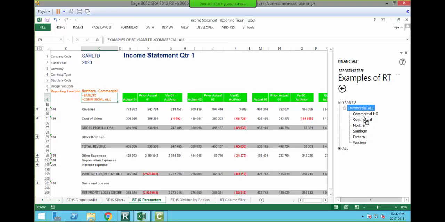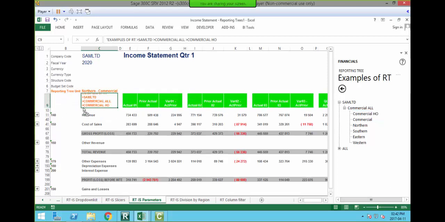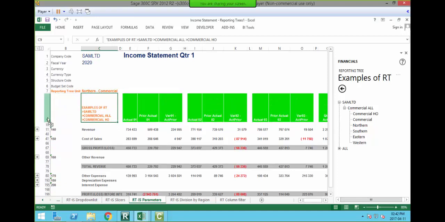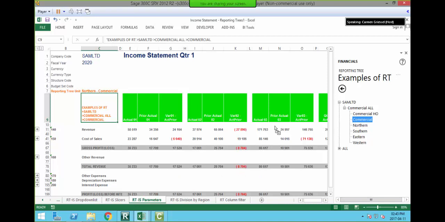Now if I want to see what's in head office, which no one should be coding into that, I can click on head office and you can see there is amounts in there. Did I click and drag that in? No. Okay, there it is. Let's just make that bigger so you can see it. Then I can pull into commercial.